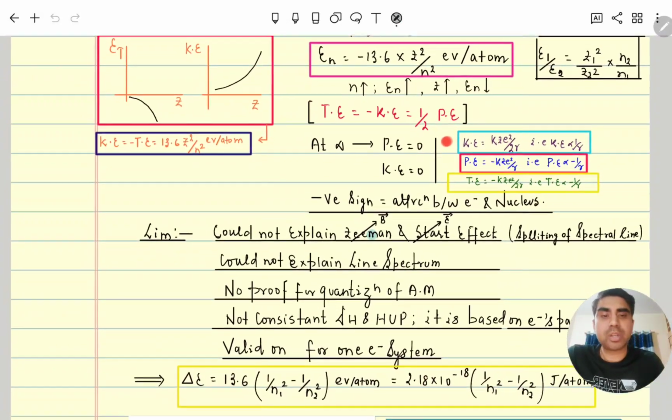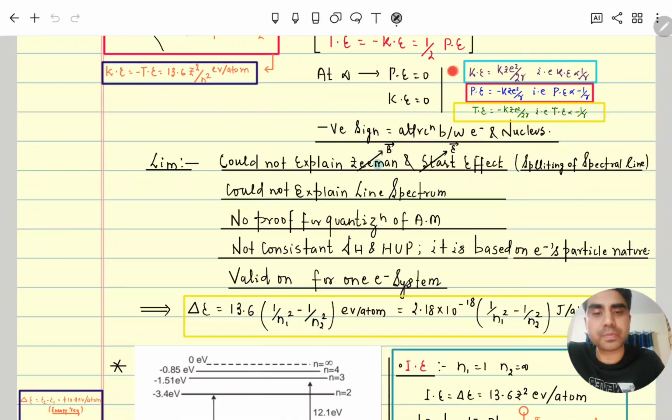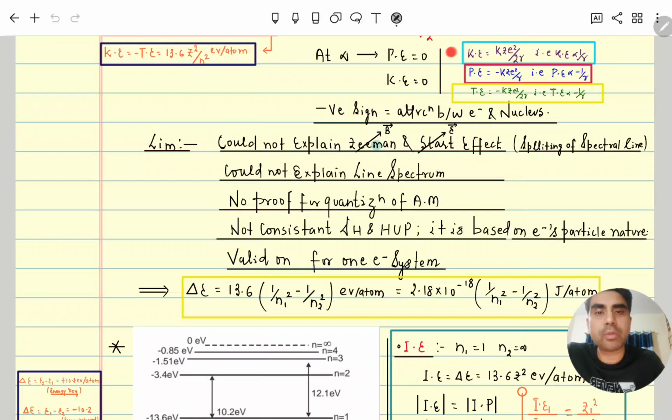Now we will discuss some of the limitations of the Bohr atomic model. He could not explain the Zeeman and Stark effect, where a line passing through a magnetic or electric field splits into 2-3 wavelengths of lines. In the presence of a magnetic field, if the line is splitting, it is called the Zeeman effect, and in the presence of an electric field, if it is splitting, it is called the Stark effect. So this phenomenon was not explained by the Bohr atomic model.